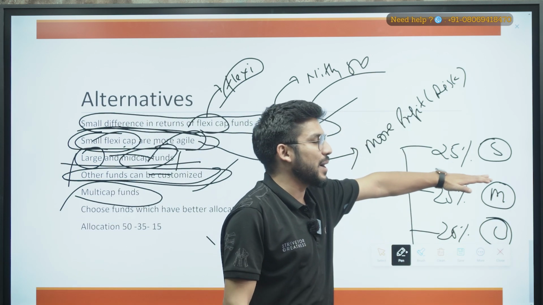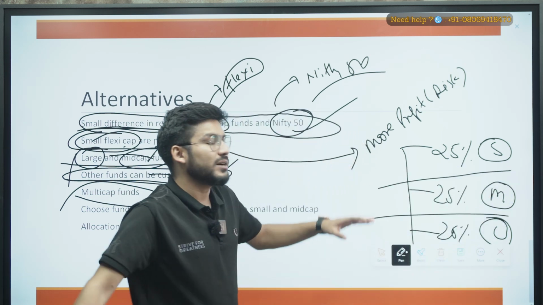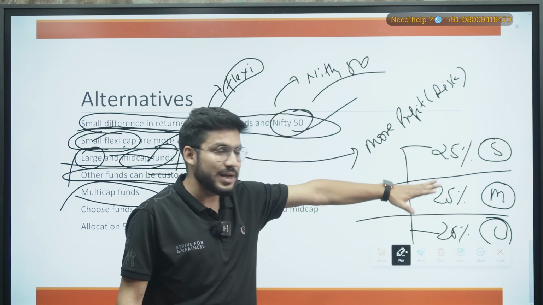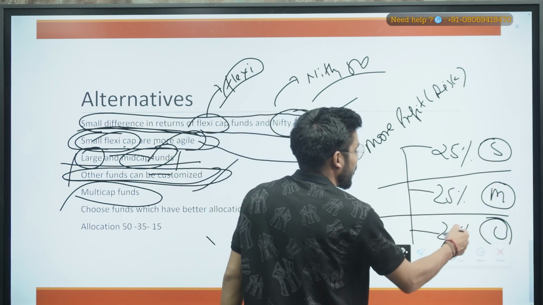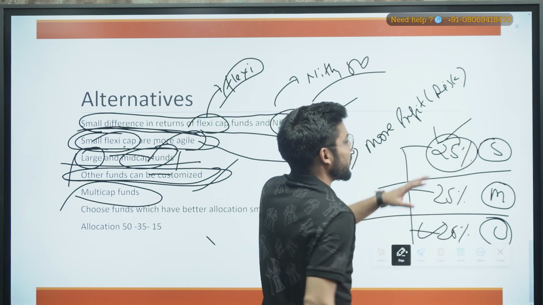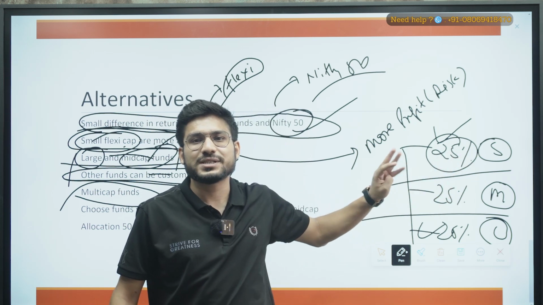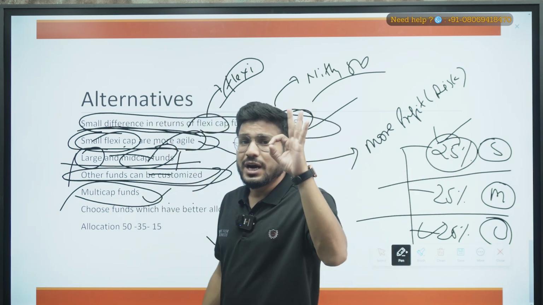All of your capital will be divided in equal amounts and invested in all three of them, so you don't have to care about market volatility for this one, right? This has the largest chance of giving you good returns, so that is how it can also maintain a good balance of risk and profit. So multi-cap is also a good alternative for you.